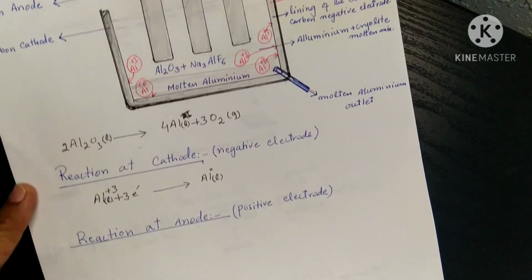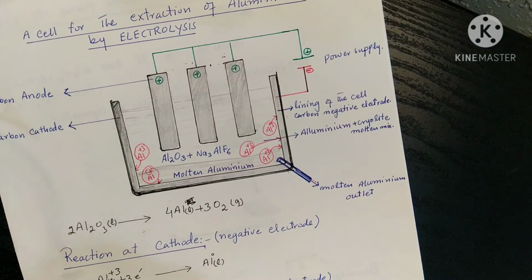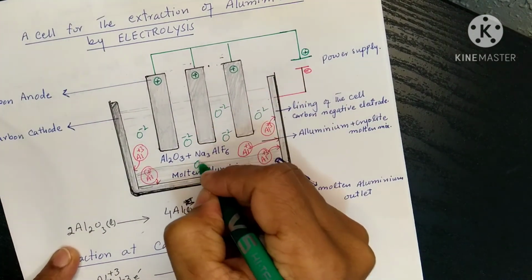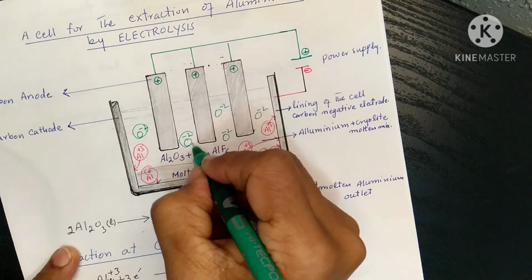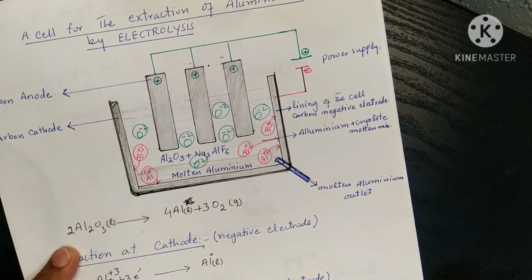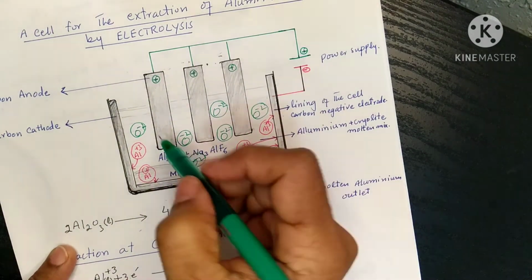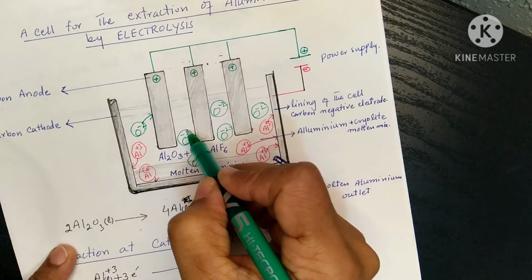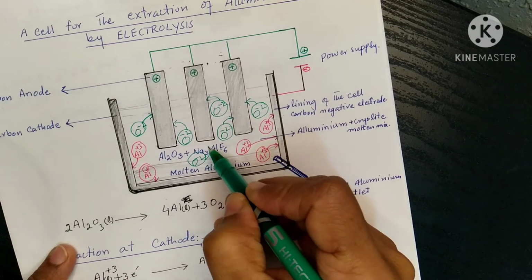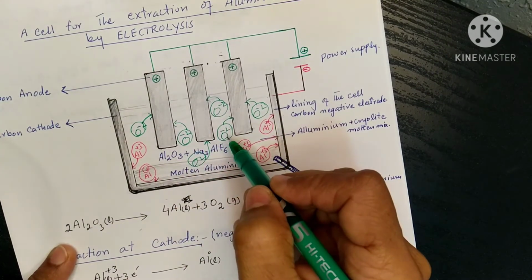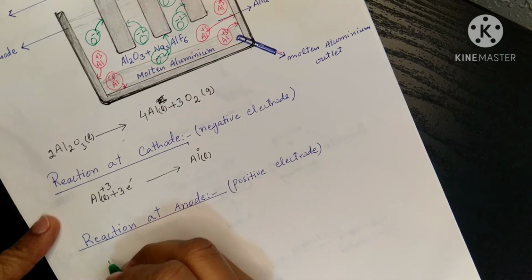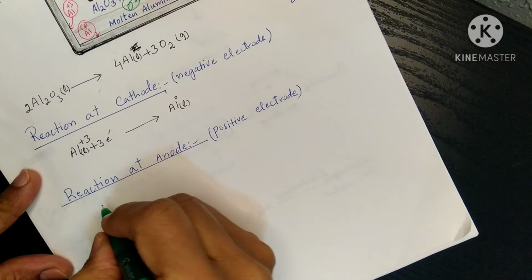Now the next is the reaction at the anode. The oxide ions move towards the anode. These are the anode. At the anode, they will lose electrons, and the reaction at the anode will be like this.